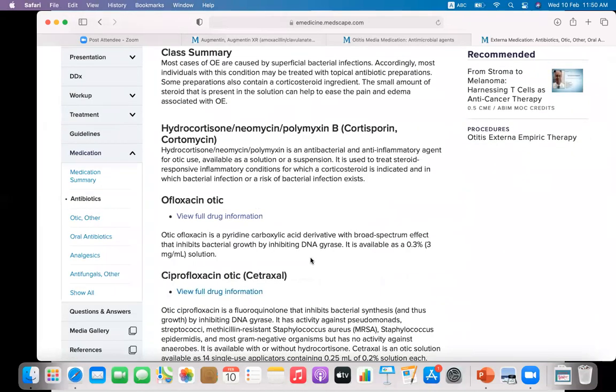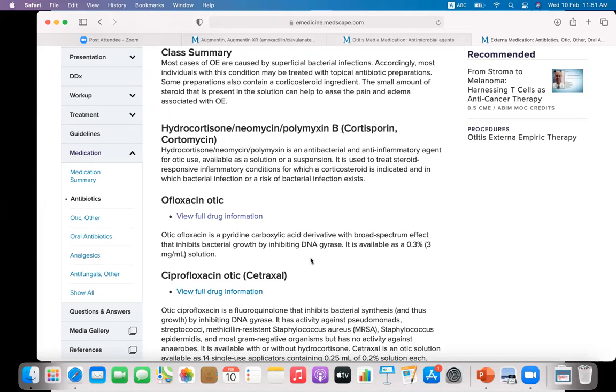Most cases of otitis externa are caused by superficial bacterial infections, and most individuals with this condition may be treated with topical antibiotic preparations. Some preparations also contain corticosteroid ingredients.